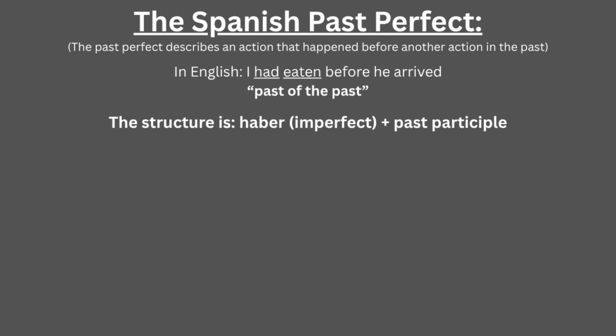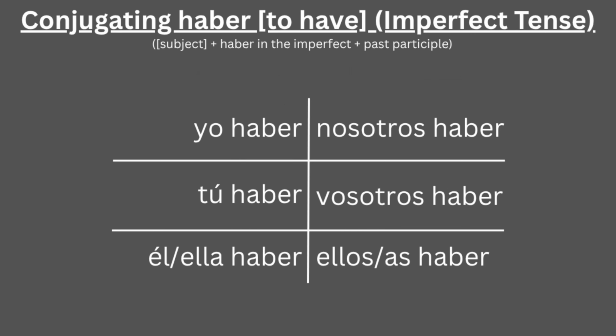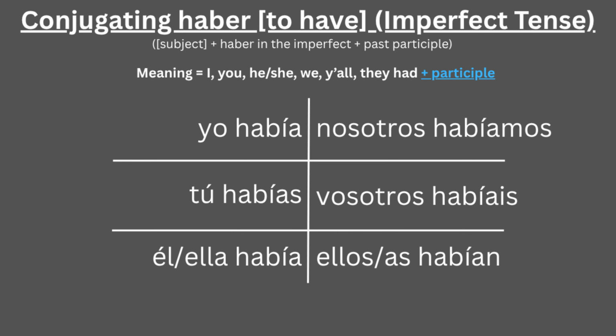If the present perfect follows haber in the present tense, the auxiliary verb in the past perfect will be conjugated in the imperfect. Since we're working with imperfect conjugations, we take haber, drop the ending, and add imperfect endings.